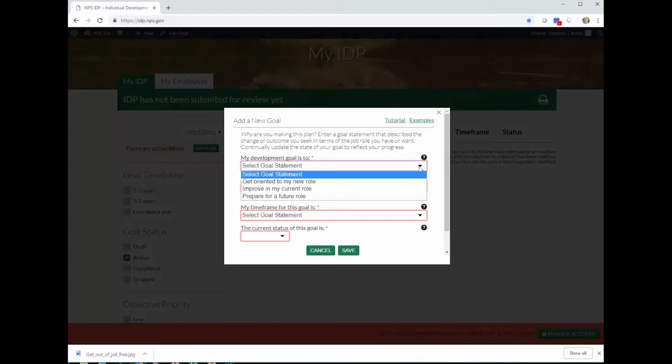They are: 1. Get oriented to a new role or function you just started. Familiarity. 2. Improve a current role or function. Mastery. Or 3. Prepare for a future role. Aspirational.